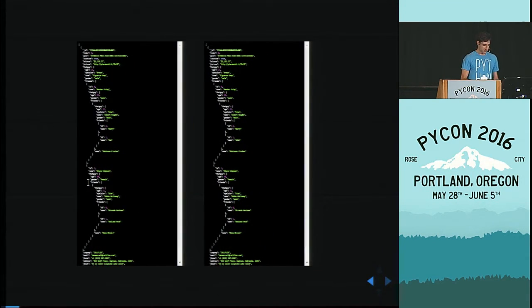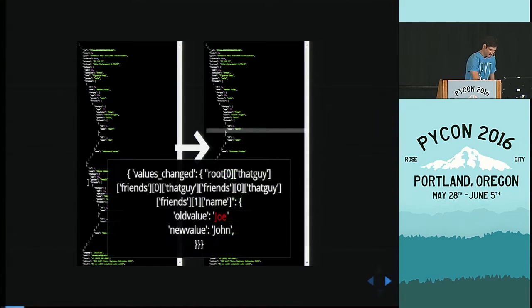And here is an example, a nested data structure. One thing is different in these two dictionaries. Who can say what it is? Right? So, that's the line that's different. Okay? And my goal was to write a library that can give you exactly the path and value of what changed. And here's an example.